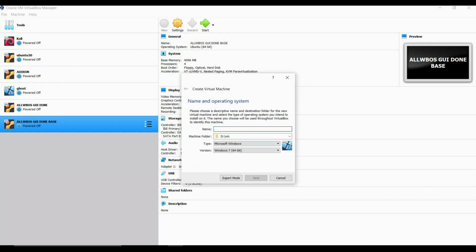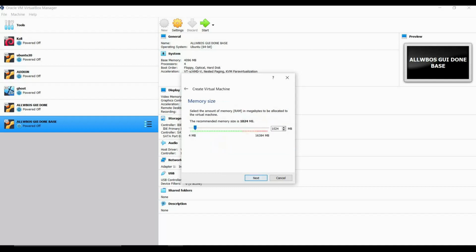Now just give it a name, whatever you want. Right now I'm just giving ALLWBOS. In the machine folder, you can give whatever path you want. In my case, it's in the D directory. In the type, you need to give Linux, and in version, you need to give Ubuntu 64. Make sure these settings are applied.